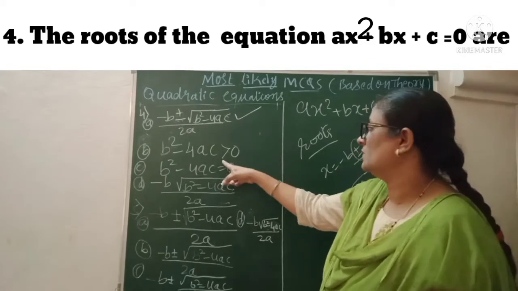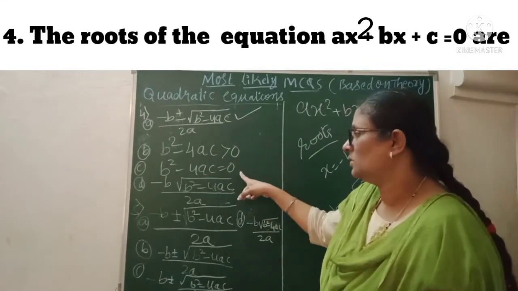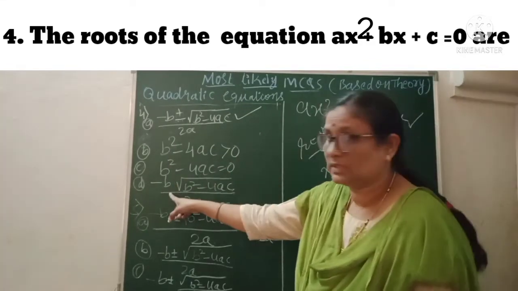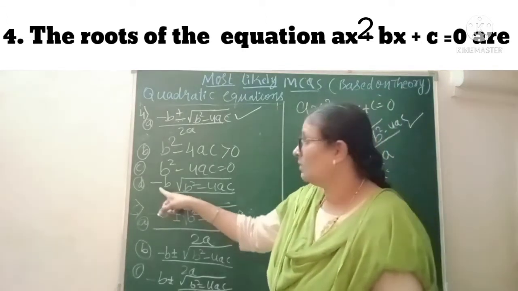So this b square minus 4ac is wrong, and this equal to 0 is wrong. And if it is given this way, most of the time some students make a mistake with the minus b here.